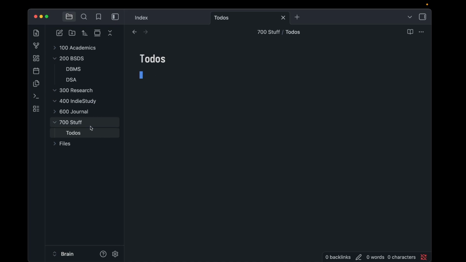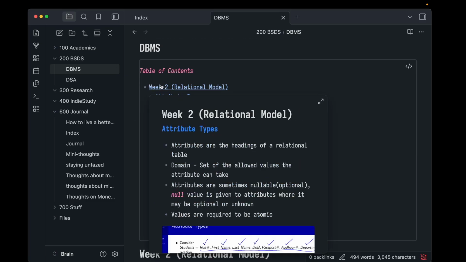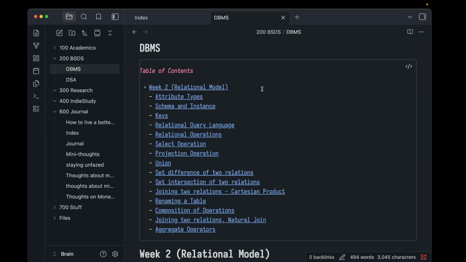I initially made Obsidian for managing my to-dos and also writing stuff, but lately I've been just journaling over here sometimes if I feel like it. And lately I've been taking some notes. So yeah, I've been studying database management.